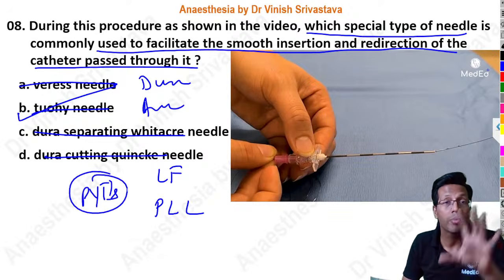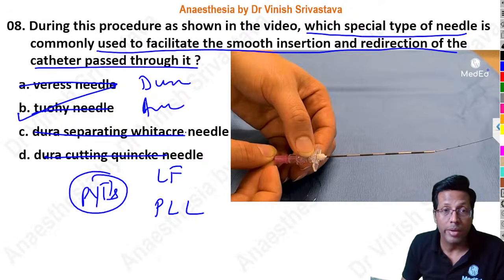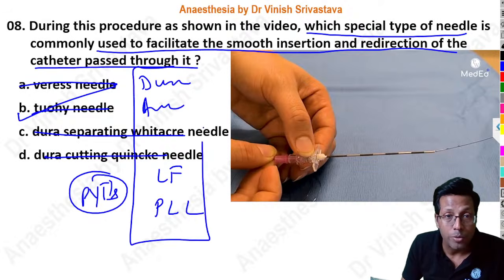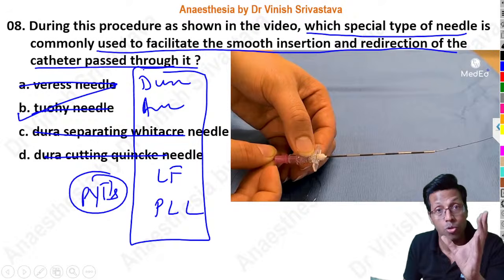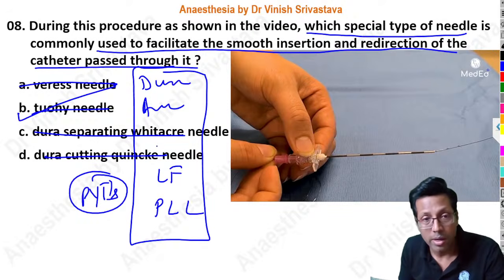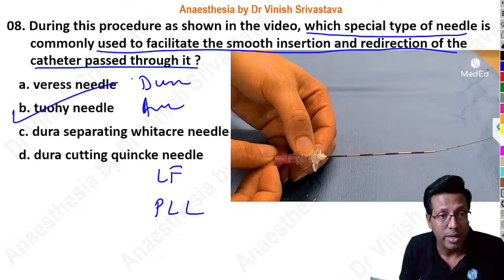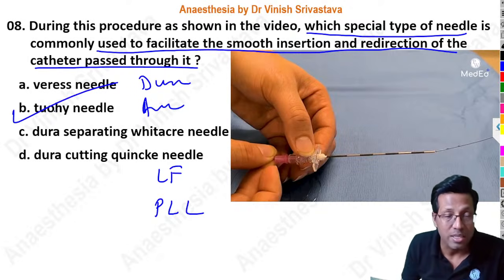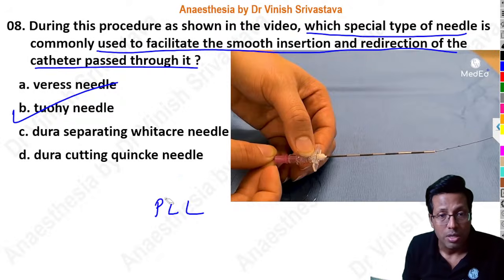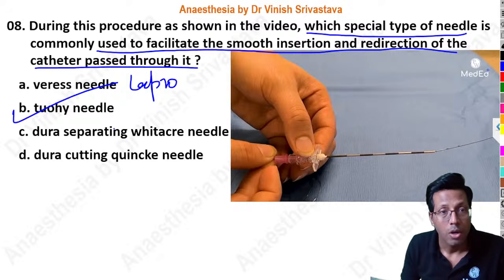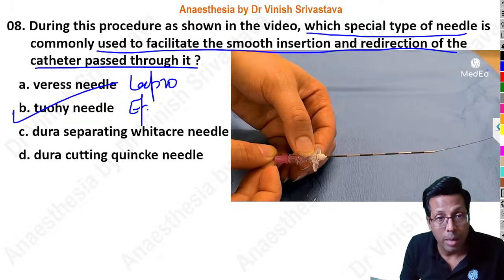It's not about the PYQ because the topic remains the same. But if you change the option, it becomes PYT. You're supposed to know those topics. Okay, clear? So here, what we had asked in this kind, the answer is basically Tuohy needle. The Veress needle is basically used for laparoscopy surgery. All right, Tuohy needle is what is called the epidural needle.